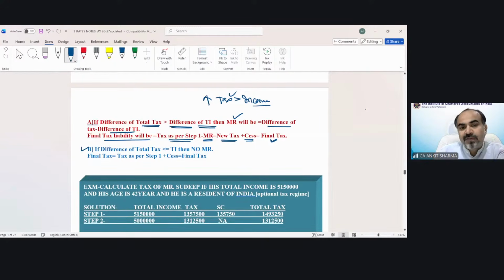If the difference of tax is less and the income difference is high or equal, in that case there would not be any marginal relief. Whatever tax you have calculated as per step number 1, that would be your answer.